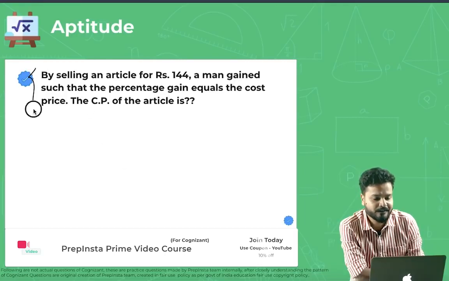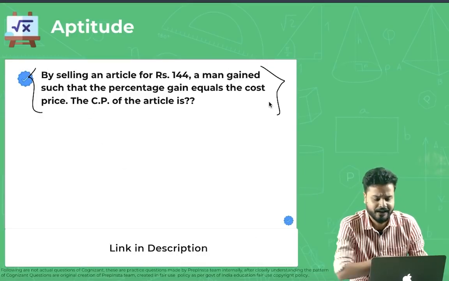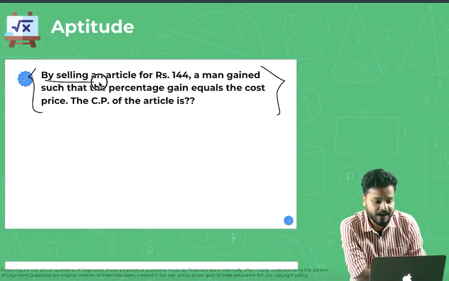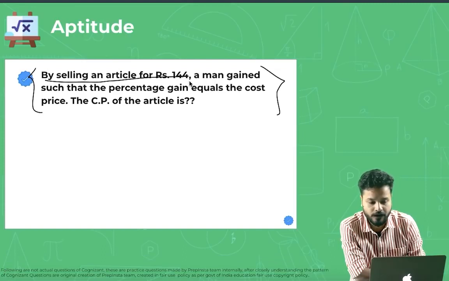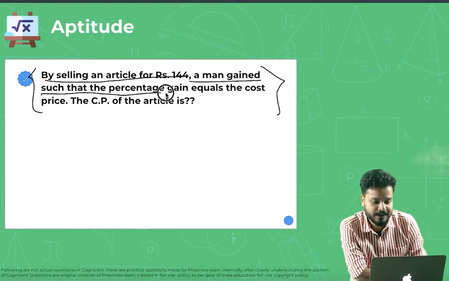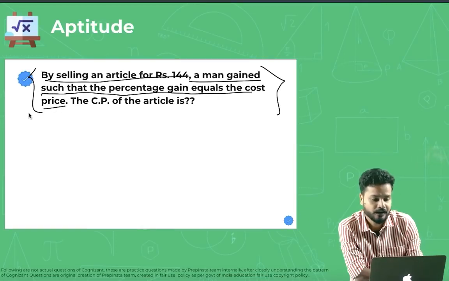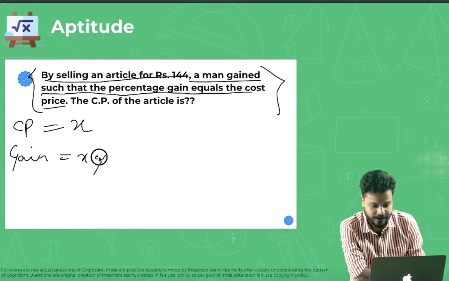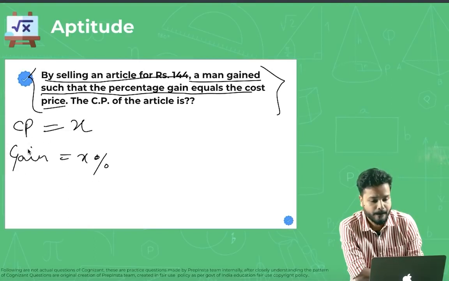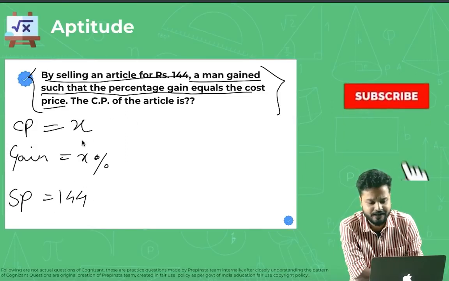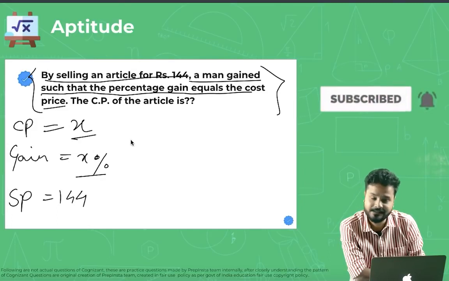Alright guys, this is a very standard type of question which has been repeated again and again in the exam. It says that by selling an article for rupees 144, a man gained such that the percentage gain equals the cost price. So if the CP is X, the gain is X percent, and the SP is 144.